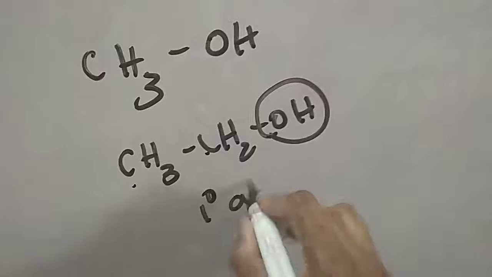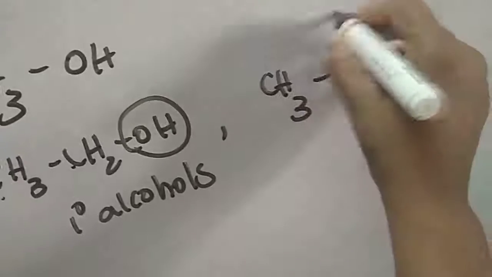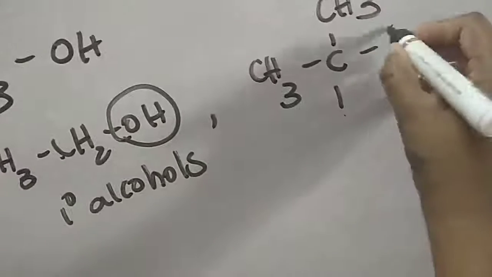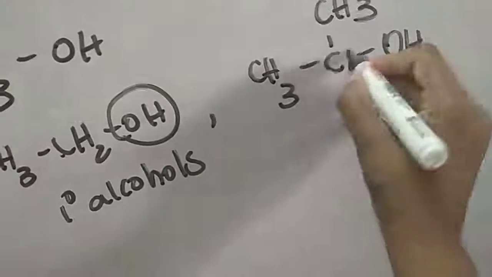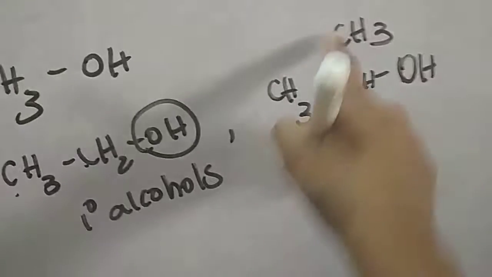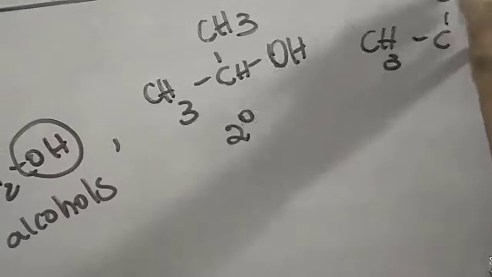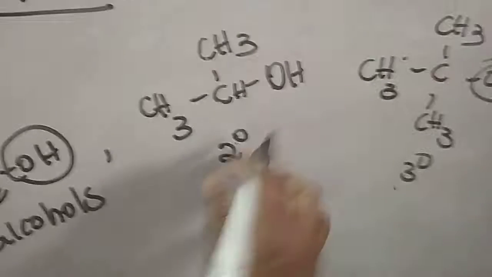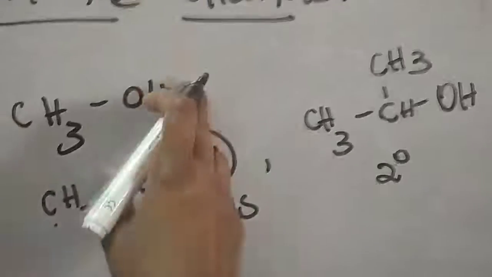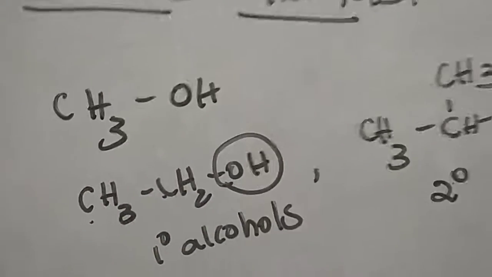So it is called primary alcohol. Next, the functional group attached to a carbon, which is attached to 2 carbons, so it is said to be secondary alcohol. Then the functional group attached to a carbon, which is attached to 3 carbons, is said to be tertiary alcohol. So these are primary, secondary and tertiary alcohols. CH3OH is called methyl alcohol, or methanol also we can say.